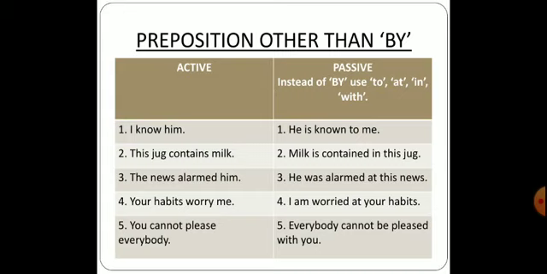Now when you change it, it becomes a subject. So him changes into he. Why is is written? Because this is a simple present tense. So is known, that is the third form, known to me. Now instead of using by, we have used to over here.